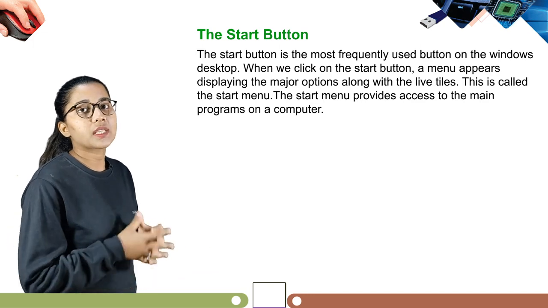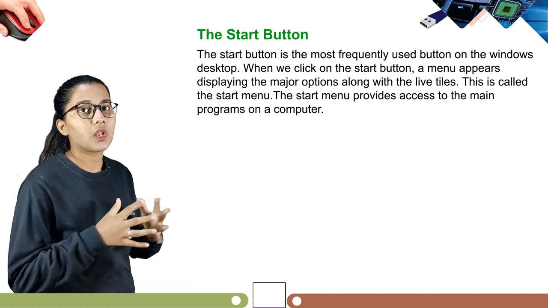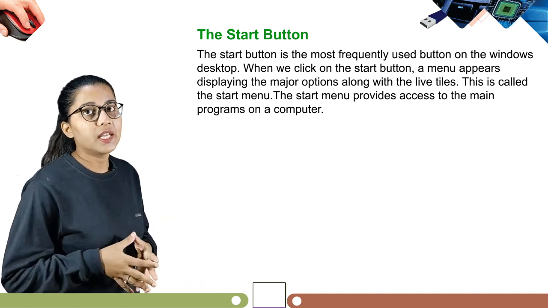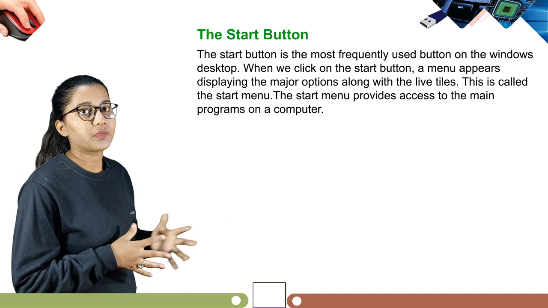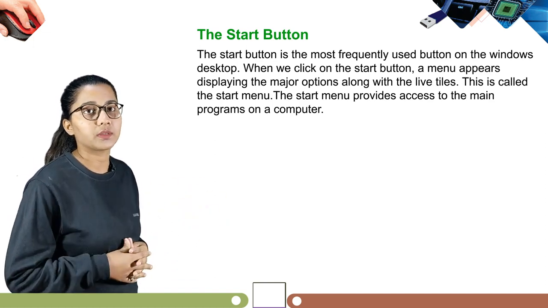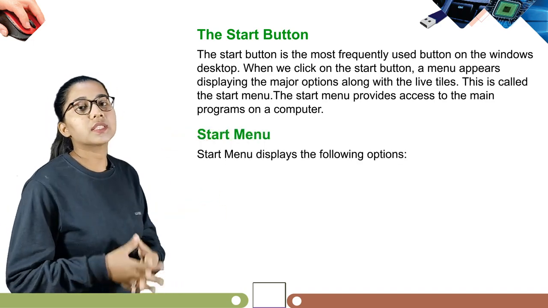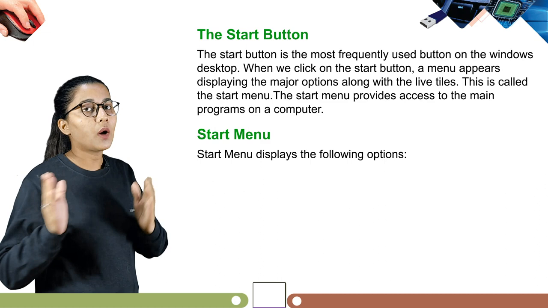When we click on the Start button, a menu appears displaying the major options along with the live tiles. This is called the Start menu. The Start menu provides access to the main programs on a computer. Now our next topic is Start menu. The Start menu displays the following options.